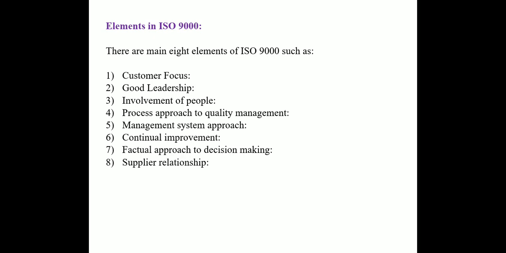Next is the management system approach. Combining the management system correctly can result in an effective and efficient management system. If the leaders are dedicated to the goals of the organization, they will aid each other to improve the productivity. All the department heads should be positive to achieve the target, and they should motivate the employees working under them. Next is continual improvement. Means it should be the prime objective of every organization that they should do continuous improvement in their product.